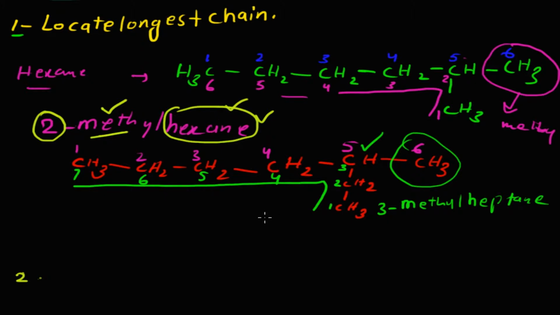Similarly, in this example, the substituent takes the number 3 and this symbol is a hyphen to separate the group. So this substituent is nearest to carbon 3, so we select this chain of carbon and write the name of this substituent first and then the parent chain.